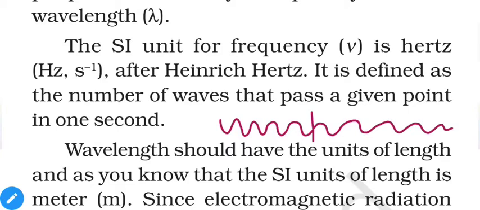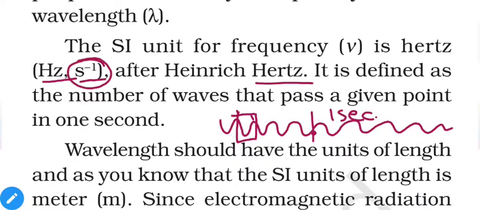The number of waves, that means from this point to this point, we can consider as a single wave. So the number of waves passing through this point in 1 second is known as hertz or Hz, and that's why its unit is centimeter inverse.